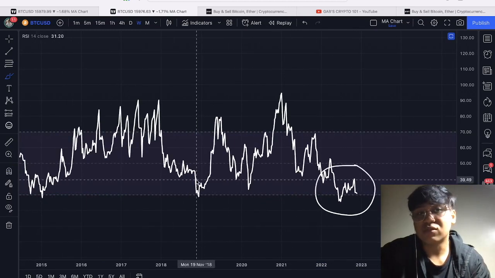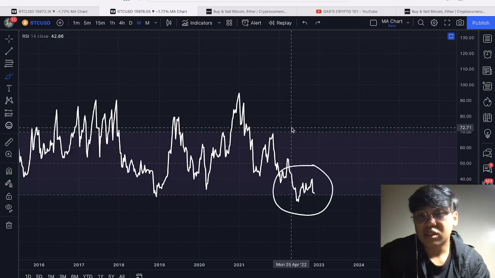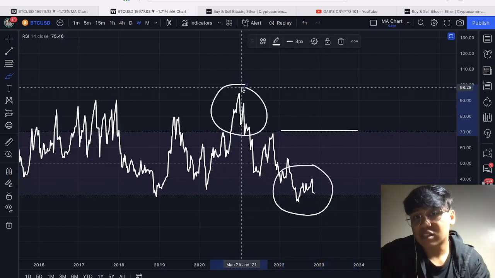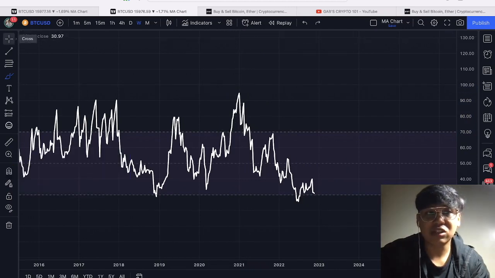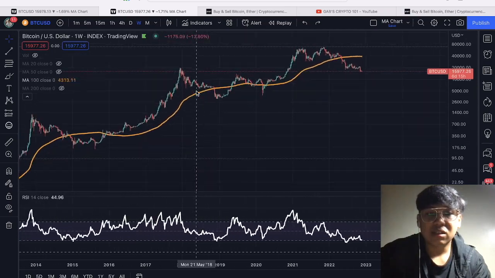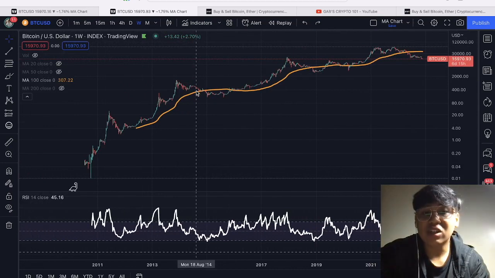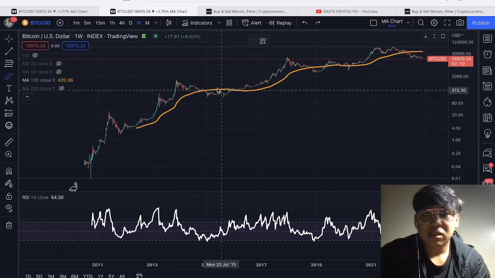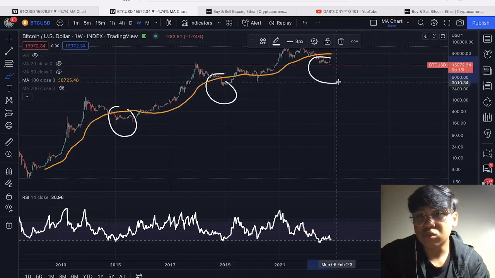And we have seen countless of those times previously in the history ng Bitcoin. And whenever na we are above the 70 threshold, that is more likely indicating na that is a time to sell. So we have seen those times ka din na umakyat siya above the 70 threshold. So that is a selling opportunity. But let's now dive into dito within the Bitcoin price action. Because if we're going to look at this Bitcoin price action in the historical data, look at this. There are only 3 times in history wherein Bitcoin became oversold within the RSI, and those times are actually 2015. So 2015, the second time was the 2019 period, and then the last time was the current 2022 period.